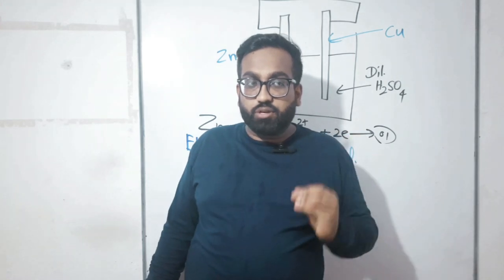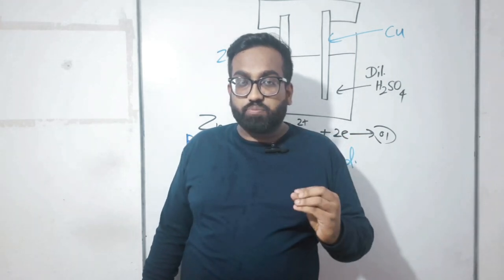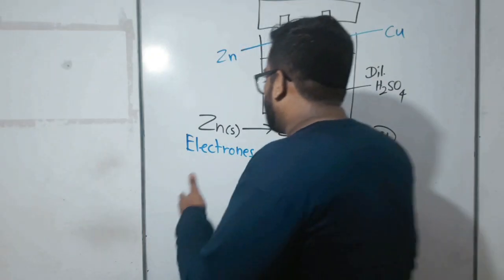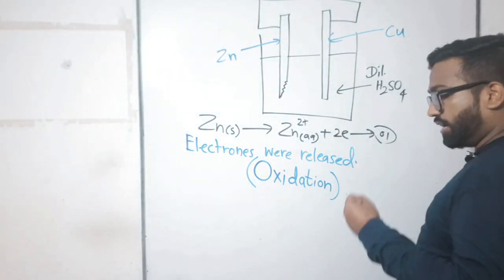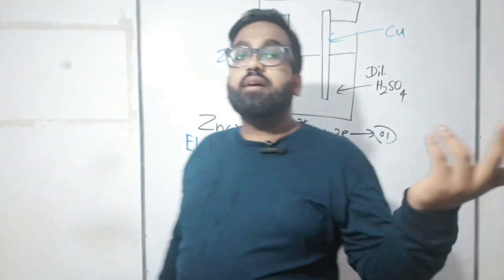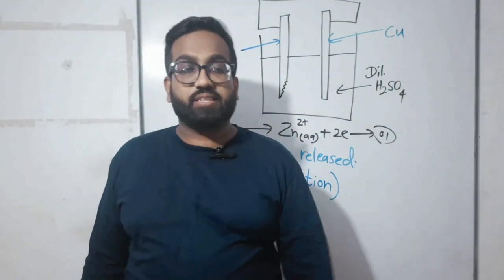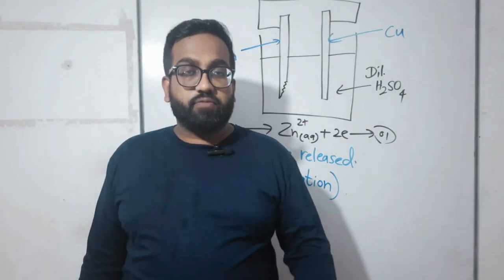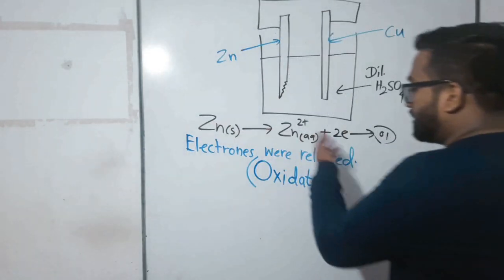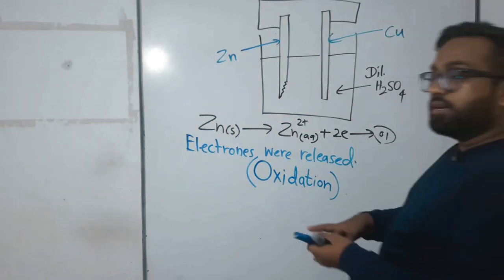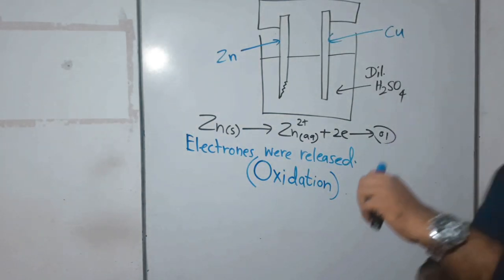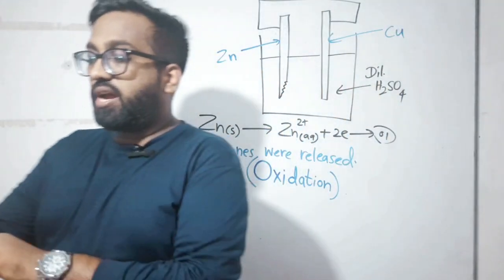Oxidation is when electrons are released from the atom. Can you define oxidation in 2 words? Releasing electrons. Very easy, right? So the first reaction, the zinc dissolving, is known as an oxidation reaction.